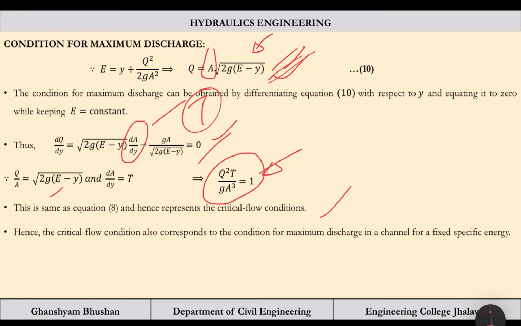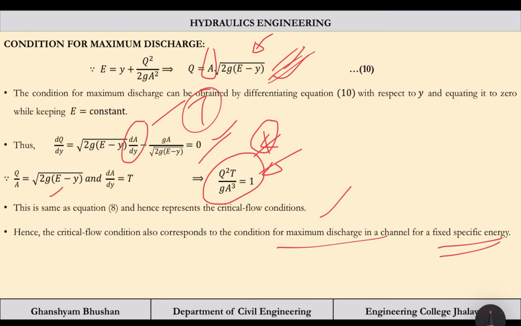So the critical flow condition also corresponds to the condition of maximum discharge in a channel for a fixed specific energy. From both perspectives we are arriving at the same equation. That is why I have told you this is a very important equation, and we are going to use it very frequently.